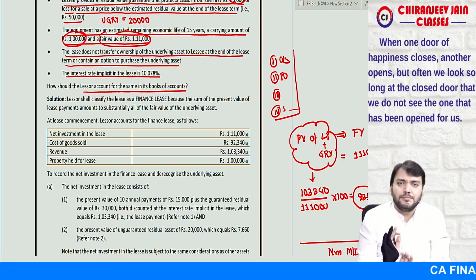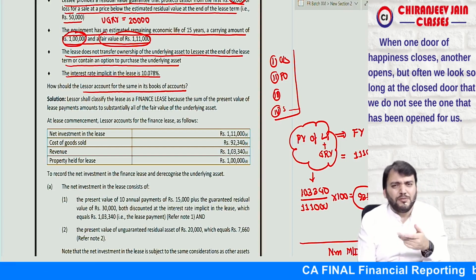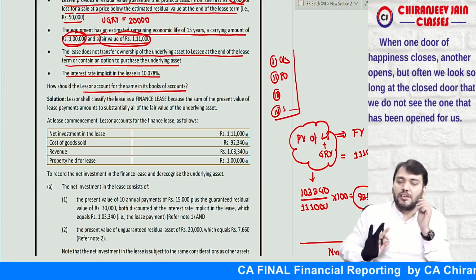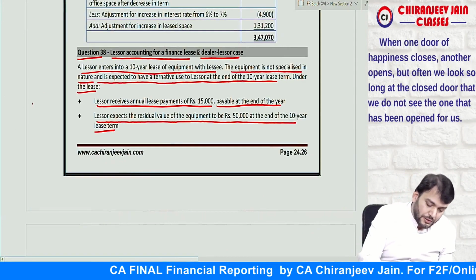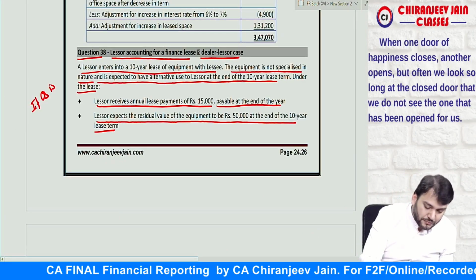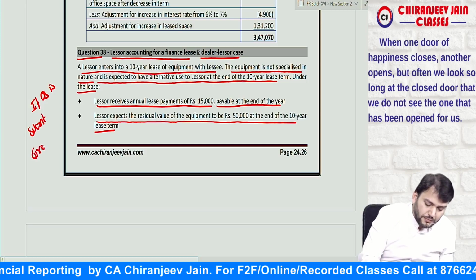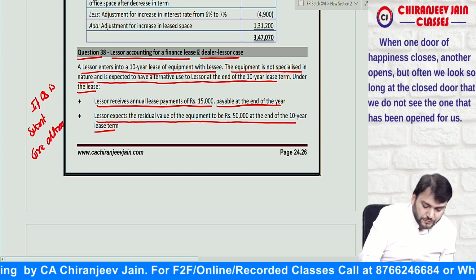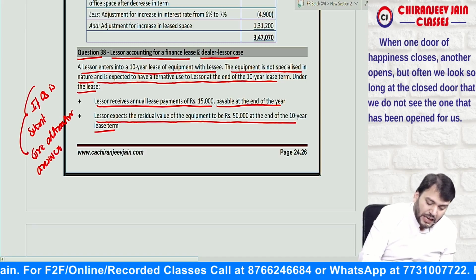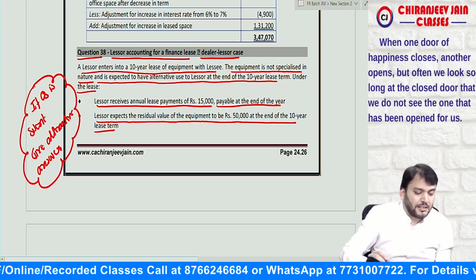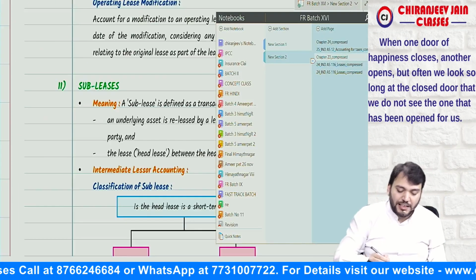If the question is silent, assume manufacturer dealer by giving an alternative answer also. I will say give an alternative answer if the question is silent. So from the examination point of view, if the question is silent, give an alternative answer also. If you have time, do that; if you do not have time, assume and then do. So this also we have completed. Now we'll come to the next point.